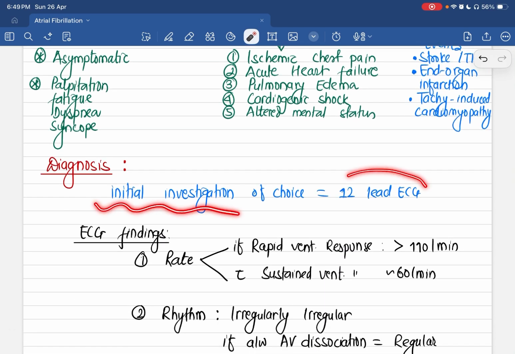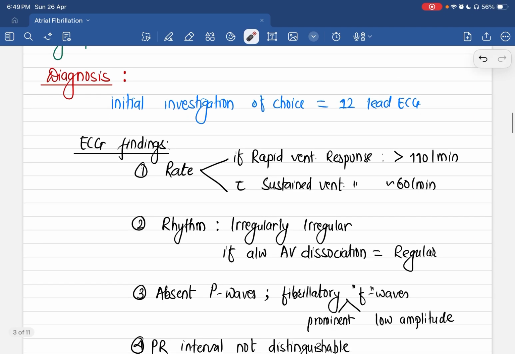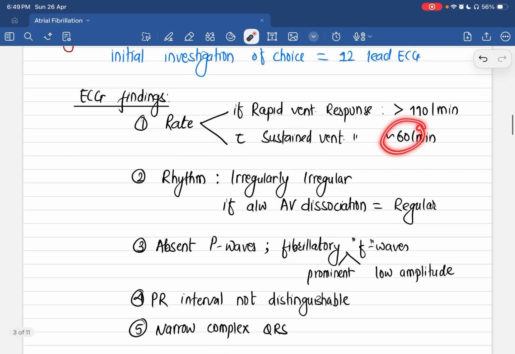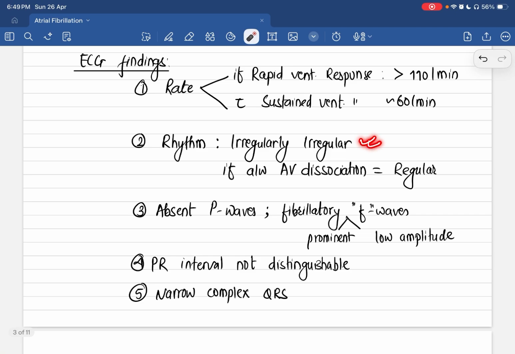The first investigation is we always do a 12-lead ECG. In the ECG, there will be a rapid ventricular response, mainly more than 110. And if the patient has long-standing atrial fibrillation, where the AV node has already entered the stage of fatigue, or if the person is on beta blockers or non-dihydropyridine calcium channel blockers, which are AV nodal blocking agents, then the patient might present with bradycardia and an irregular pulse. The rhythm is of course irregular.